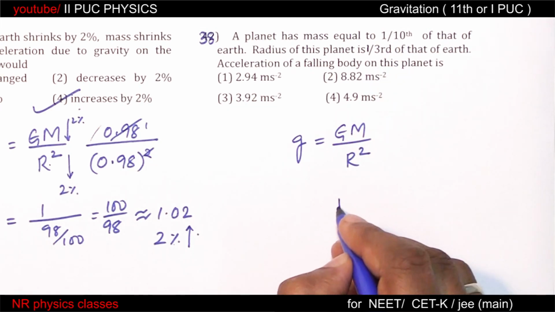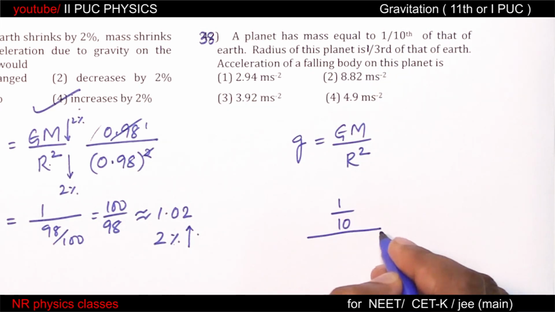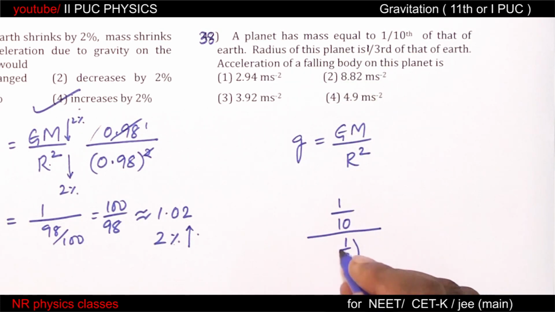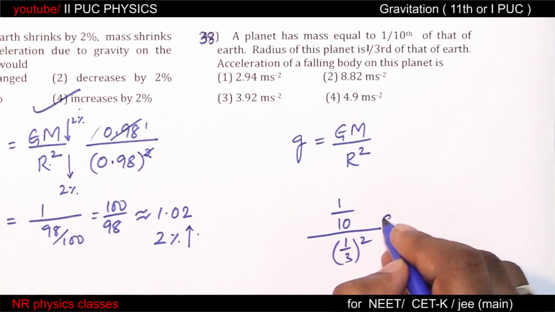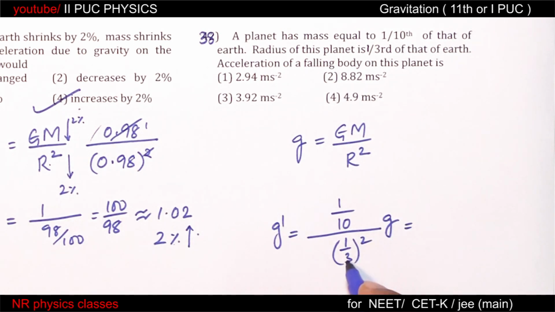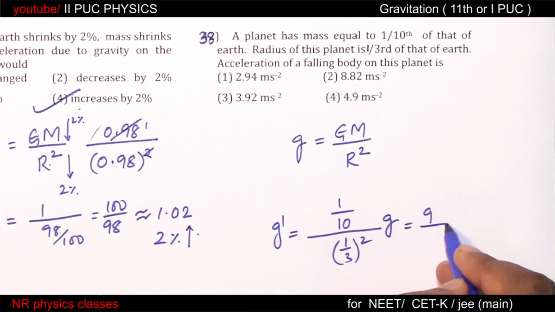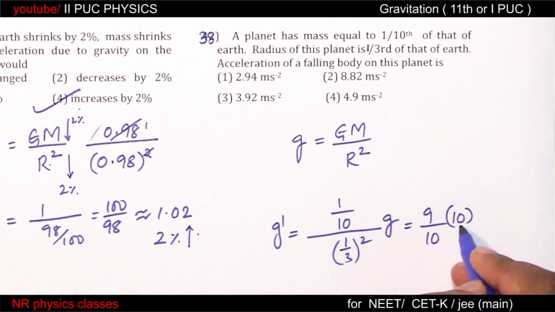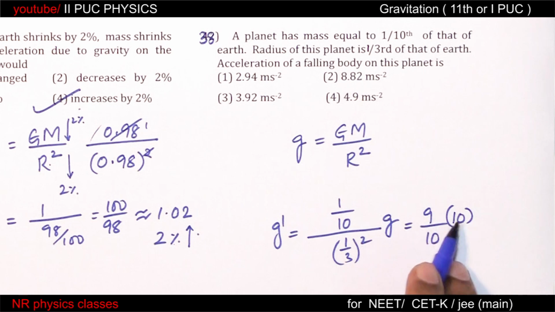Mass is 1/10. Radius is 1/3. Times g equal to new acceleration due to gravity. 3 square is 9. 9 should go to numerator. 9 by 10 into g, g is 10 approximately. Therefore, it is 9.